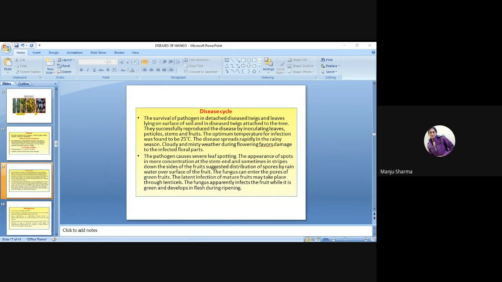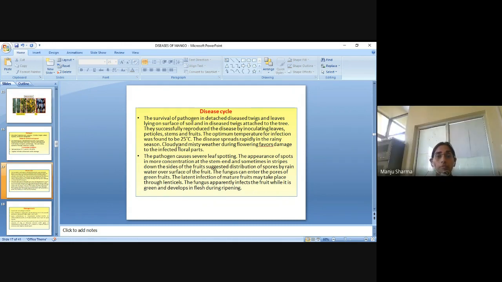The disease cycle: the survival of the pathogen is in detached diseased twigs and leaves lying on the surface of the soil, and in diseased twigs attached to the tree. So they successfully reproduce the disease by inoculating leaves, petioles, stems, and fruits.